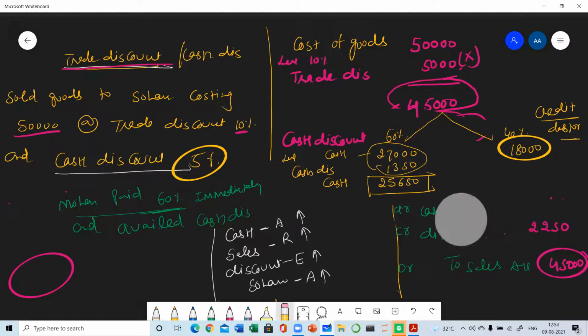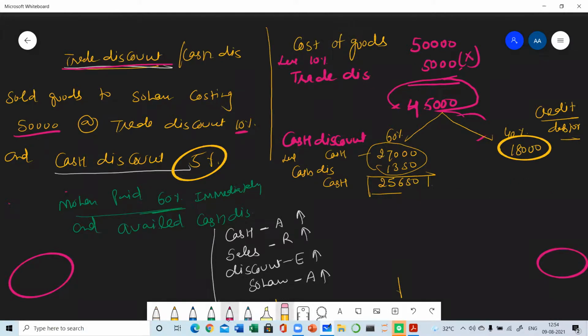So now could you please tell me what will be the journal entry for this? Cash account debited, discount allowed. Wait a minute, beta. Wait a minute. Cash account debited. Discount allowed account debited. Then Sohan account debited. Very good. Then to sales account. Now could you please tell me the amounts?